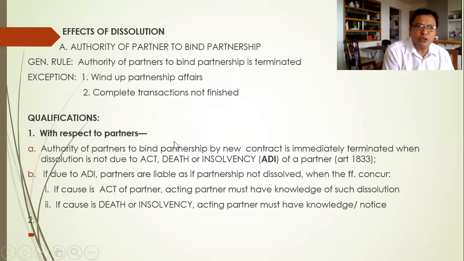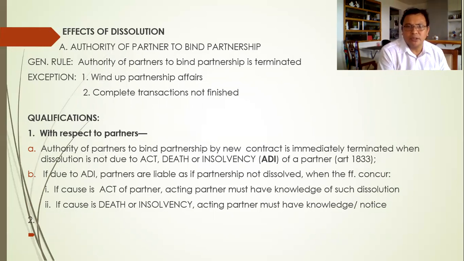So the first exception is that the partners can still bind the partnership or enter into a contract with a third person or another person who is not a partner. Number one, when that contract is to wind up partnership affairs. So what are these affairs? Selling of assets.